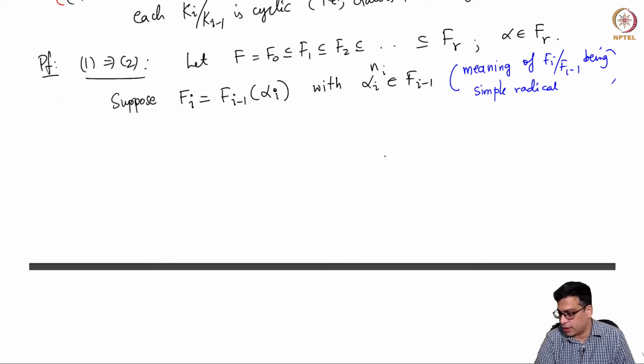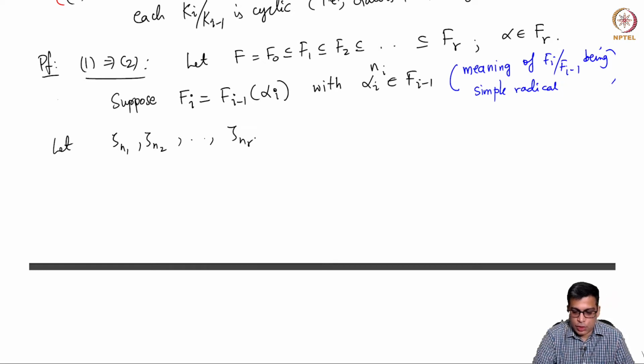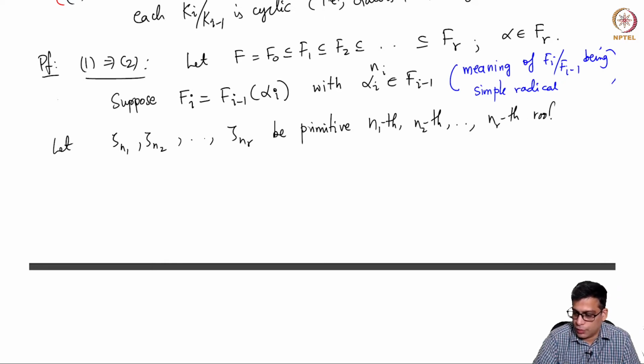Now I am going to consider the following roots of unity. Remember we have n1 through nr and alpha 1 through alpha r coming from this tower. So we take the corresponding roots of unity: primitive n1th, n2th, up to nrth roots of unity.